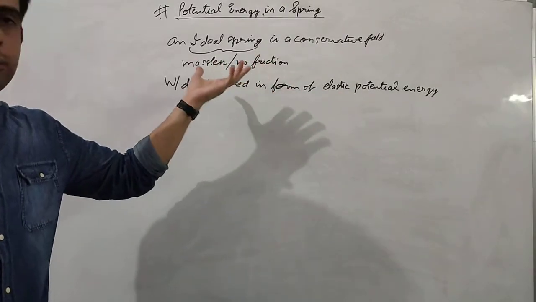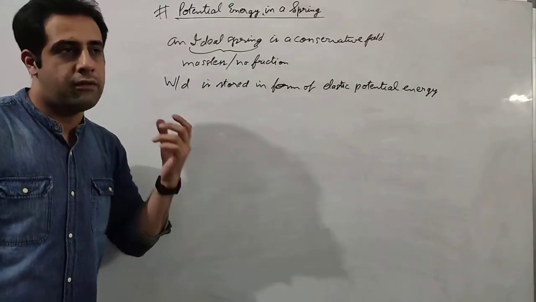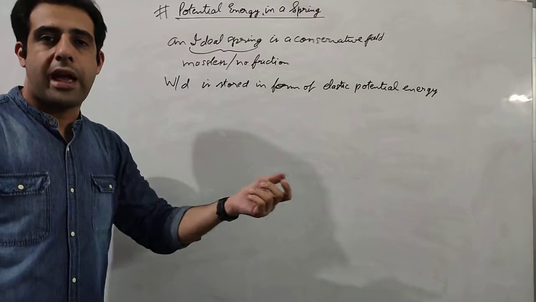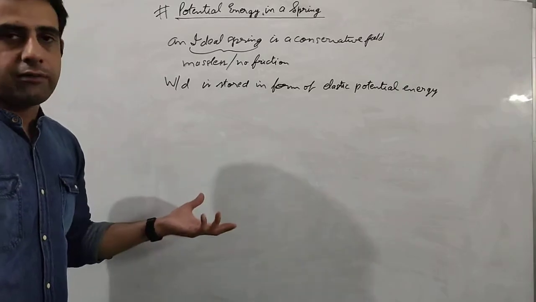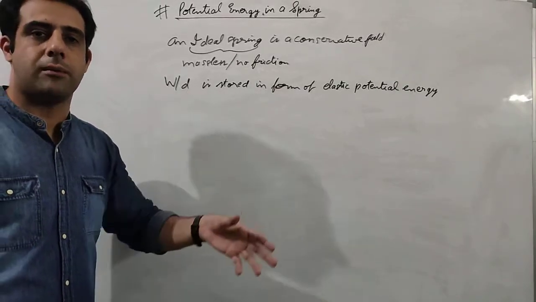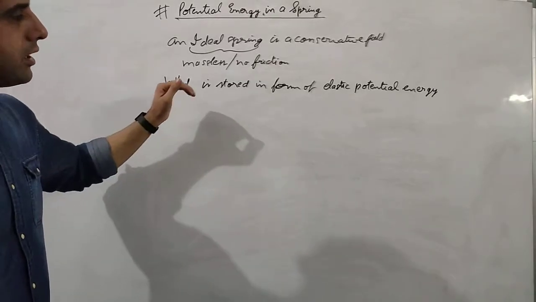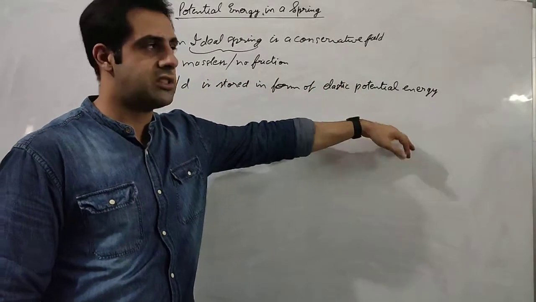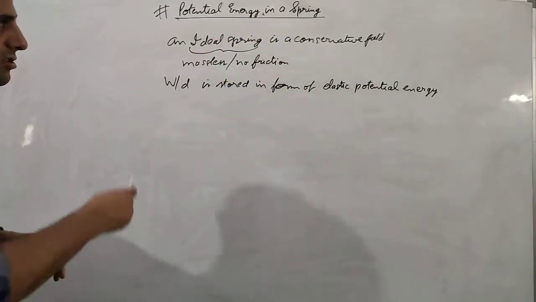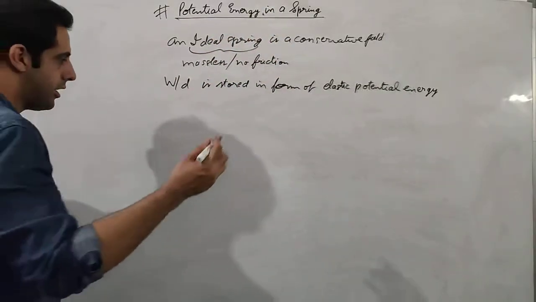And since we are talking about a spring, we know how springs behave: whether you compress the spring or elongate it, whenever the force is removed, it will always come back to its natural length, its original configuration. So work done is stored in the form of elastic potential energy in the case of an ideal spring, because it is in a conservative field.